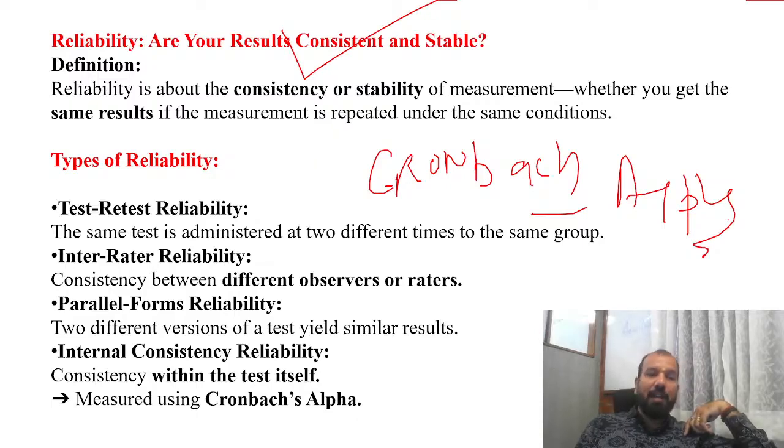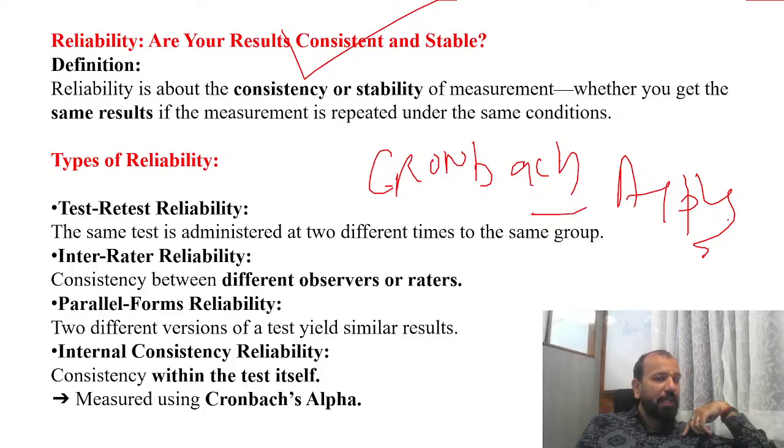If your data is perfectly fine, and if your reliability is coming more than 0.6, that means your data is reliable, and you can further apply the tools and techniques. And what is the literal meaning of reliability? It's consistency. If you are applying the same tools and techniques n number of times, your result would remain the same. Got it?